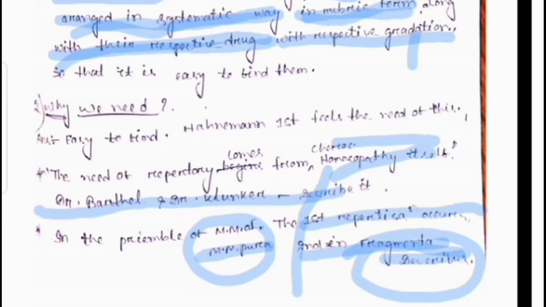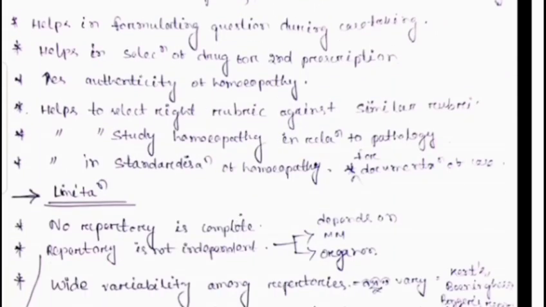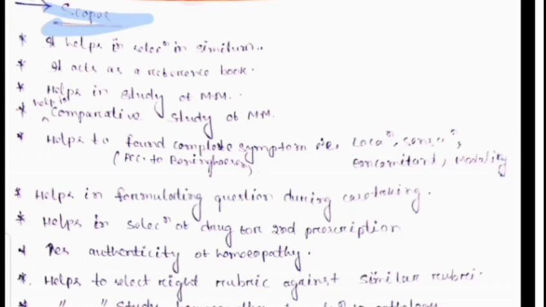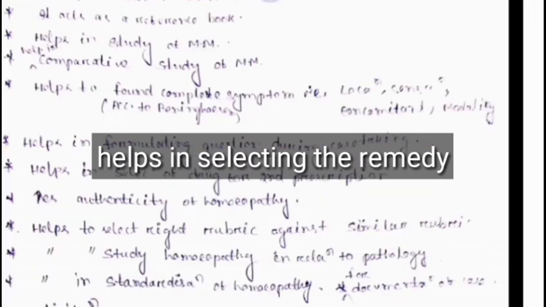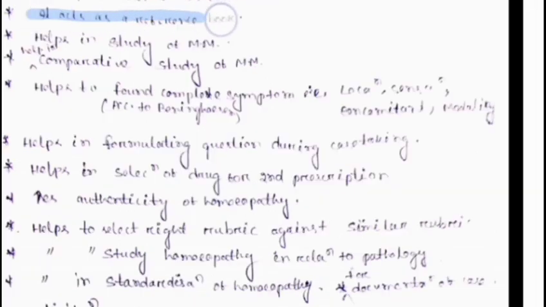Now we go towards the scope and limitation of the repertory. What are the benefits and what are the limitations of the homeopathic repertory book? First, it helps in the selection of the simillimum. It acts as a reference book. It helps in the study of mater medica. It helps the mater medica in a comparative way of study.